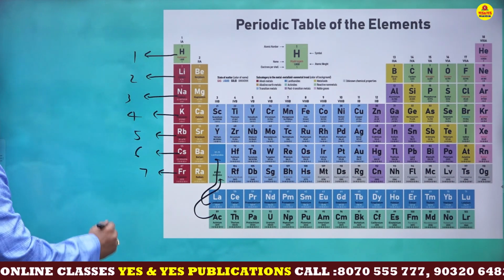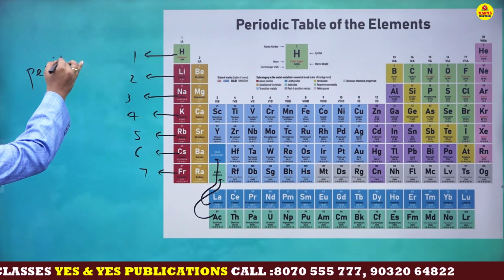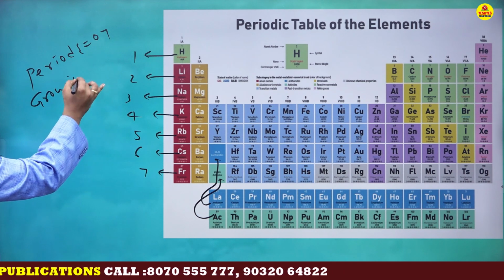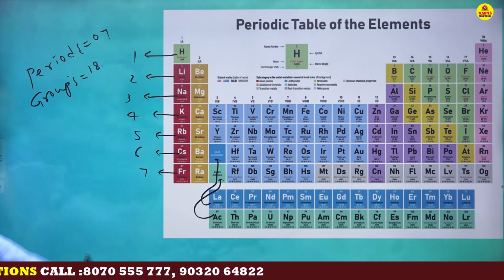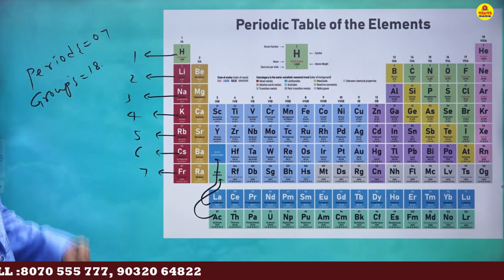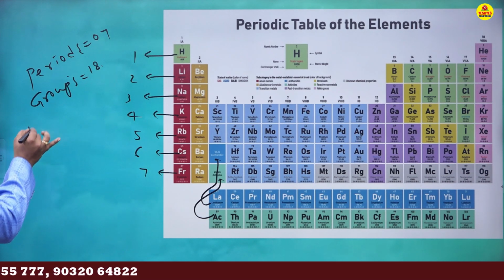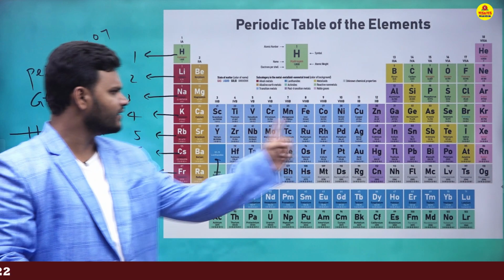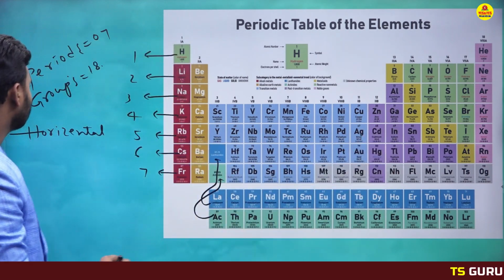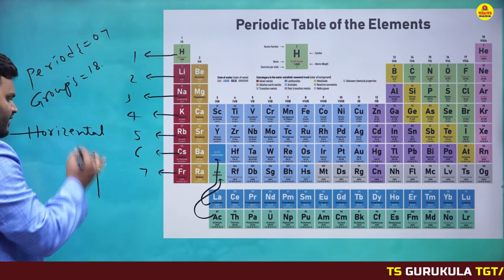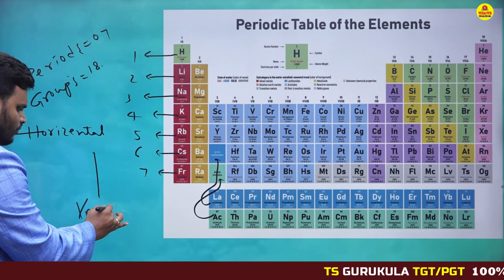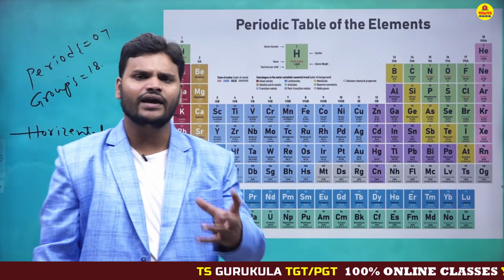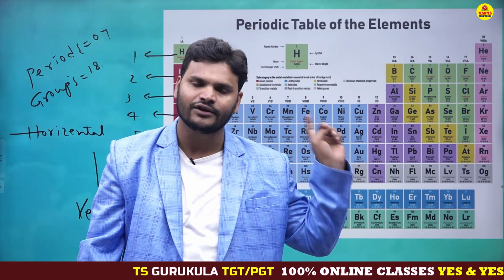So total how many periods? Total 7 periods. Total how many groups? This is also a very important point. Total groups are 18. Total periods are 7, groups are 18. A period is represented as a horizontal line, like this, like this, like this. A group is represented as a vertical column, like this, like this, like this. So total how many groups? Total 18 groups are there.